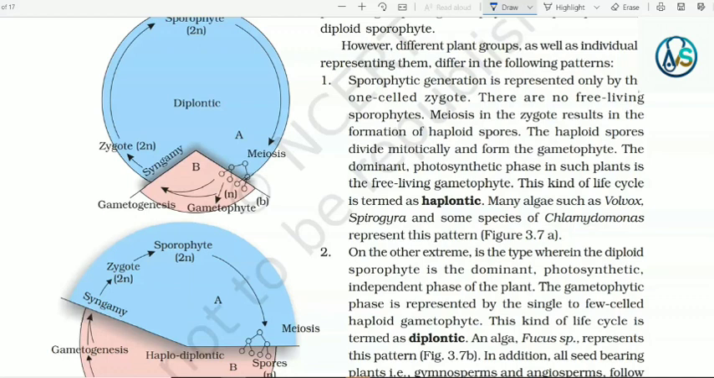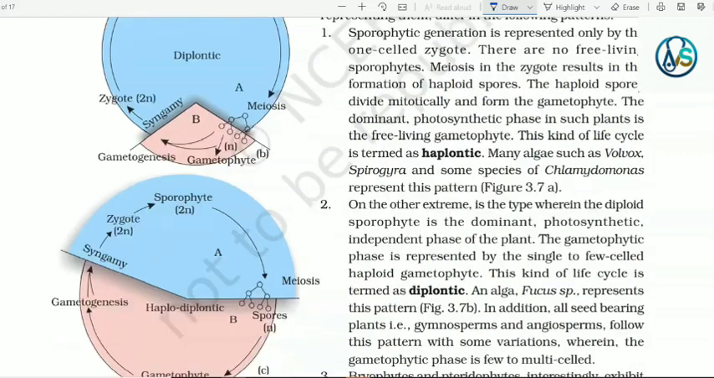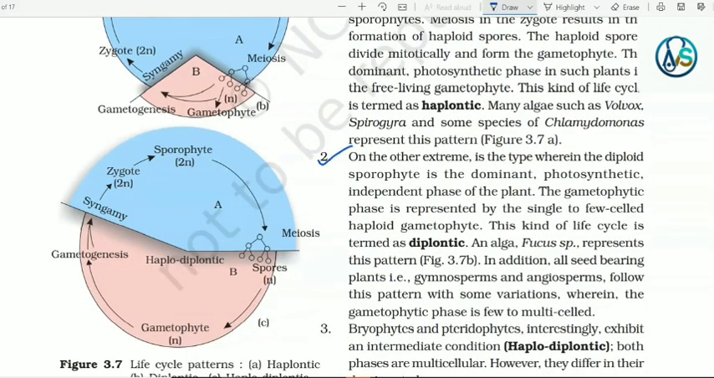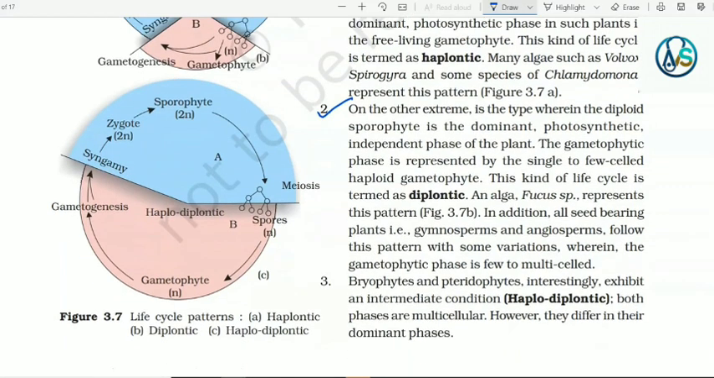Many algae such as Volvox, Spirogyra and some species of Chlamydomonas represent this pattern. Number 2. On the other extreme is the type wherein the diploid sporophyte is the dominant photosynthetic independent phase of the plant. The gametophytic phase is represented by the single to few-celled haploid gametophyte. This kind of life cycle is termed as diplontic. An alga Fucus species represents this pattern. In addition, all seed-bearing plants, that is gymnosperms and angiosperms, follow this pattern with some variations, wherein the gametophytic phase is few to multi-celled.